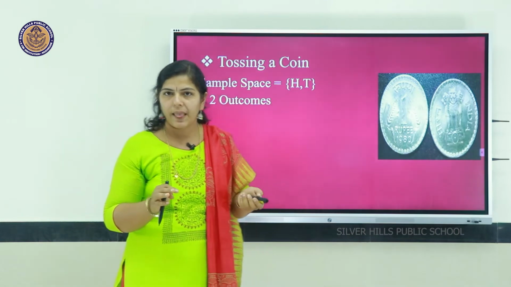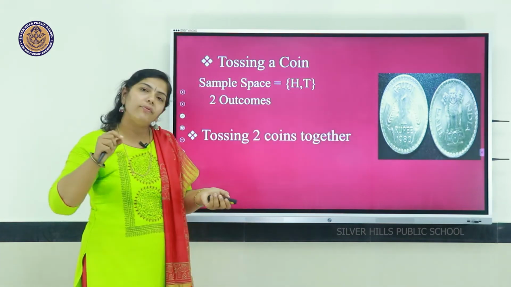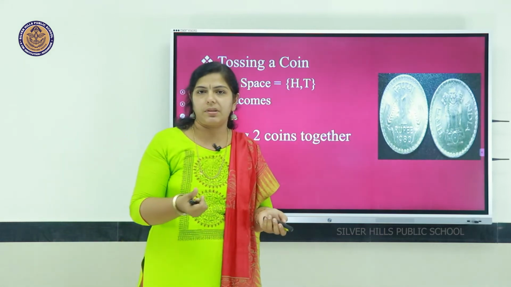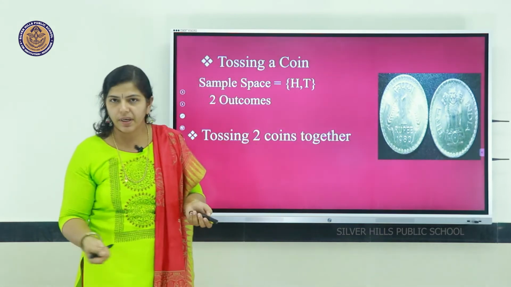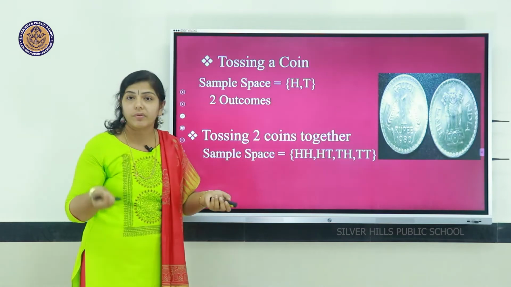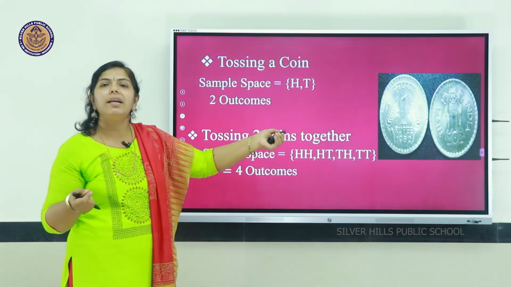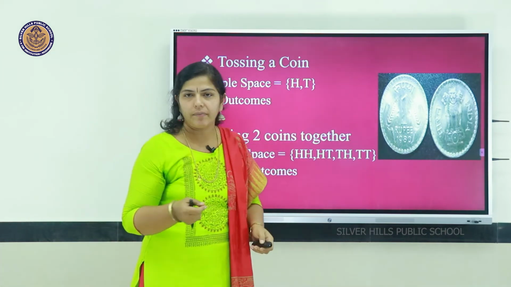Then if we toss two coins together, or if one coin is tossed 2 times, which are the outcomes? That is 4 outcomes we will get, that is sample space is HH, HT, TH and TT.